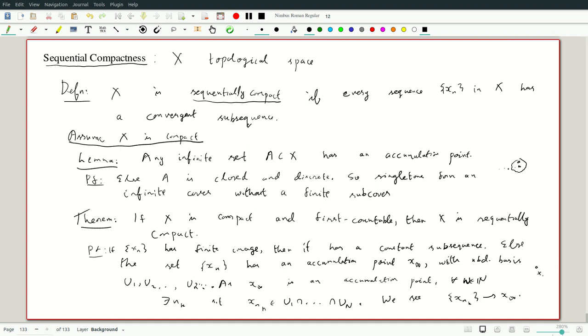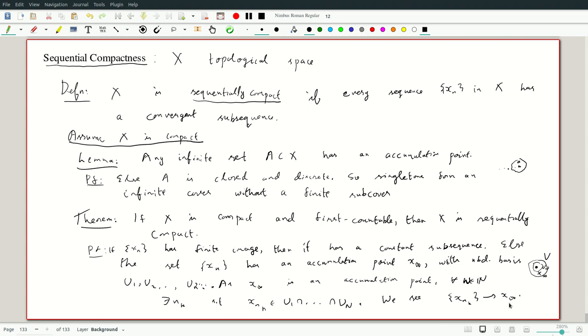Namely, given any neighborhood V of x_infinity, this neighborhood contains a neighborhood basic element, some U_N, which also contains the point x_infinity, and so it contains the intersection up to that N. Then not just x_{n_k}, but all subsequent ones by construction are contained inside this set.